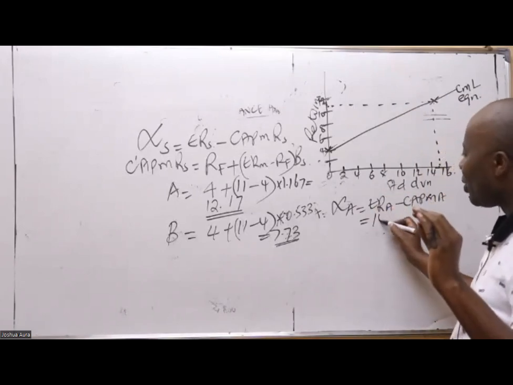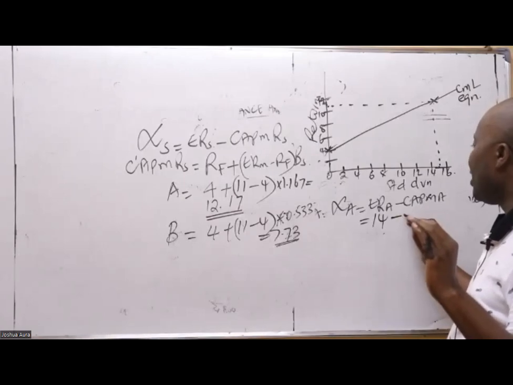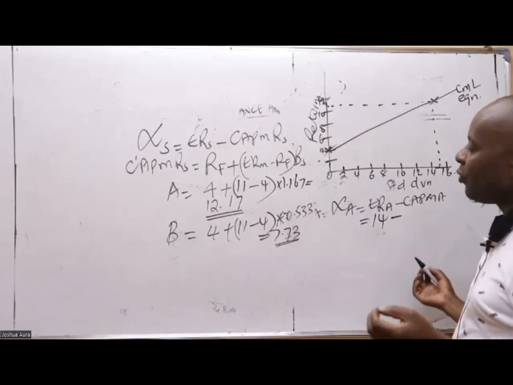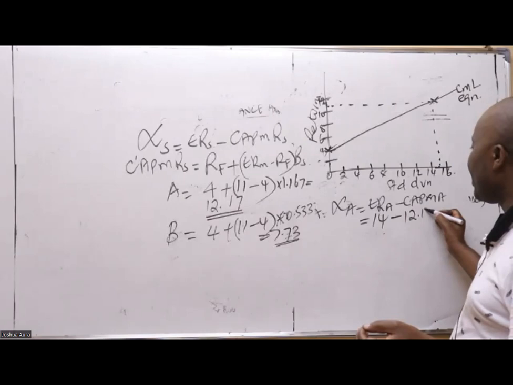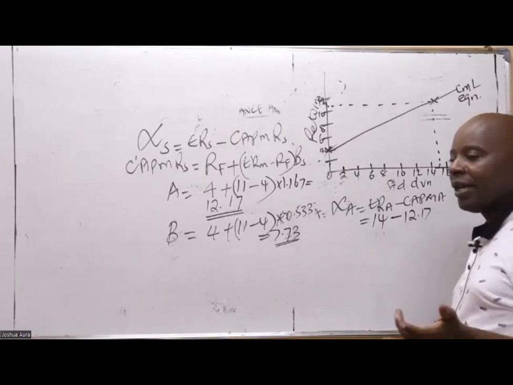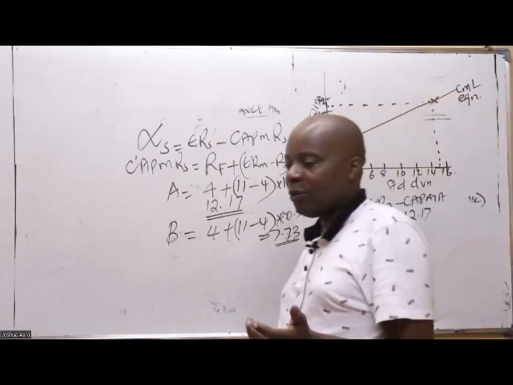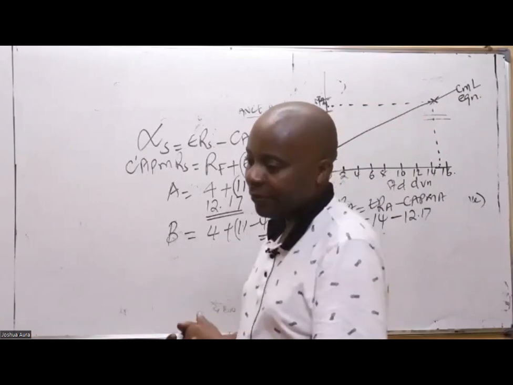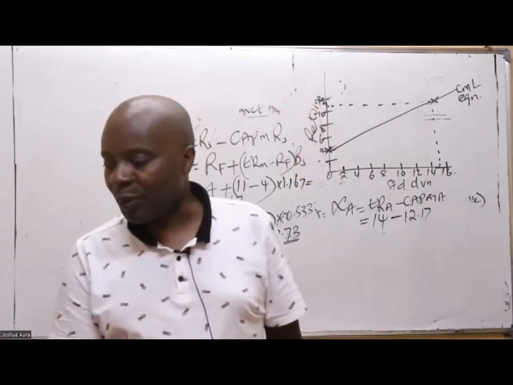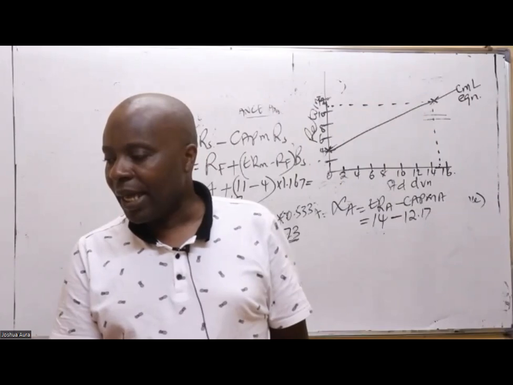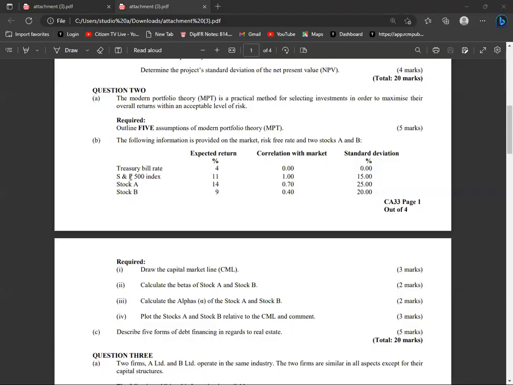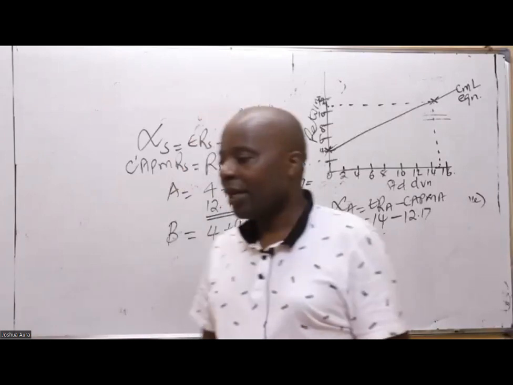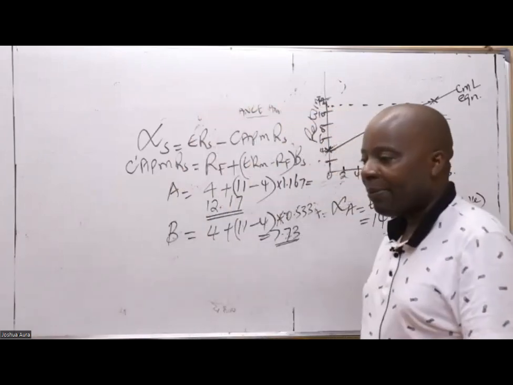The expected return of A, I'm being told, is 14. So 14 minus the CAPM return of A, which is 12.17. Where did I get the expected return of A? You can see it is here: the expected return of security A is 14. So 14 minus the CAPM return. From Irene, the CAPM of A is wrong.